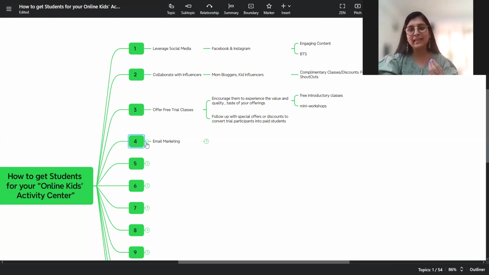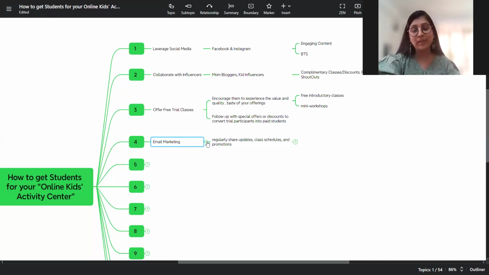Got that? Point number 4 here is email marketing. It is generally said that the potential target audience's email is a digital asset for any coach. And how strongly you build your email list determines how much money you make in the coming times. So regularly keep updating about your content that is coming up: any specific update you want to share with your potential clientele, your class schedules, your promotions, any offers you're coming with. Keep bombarding them with your emails.